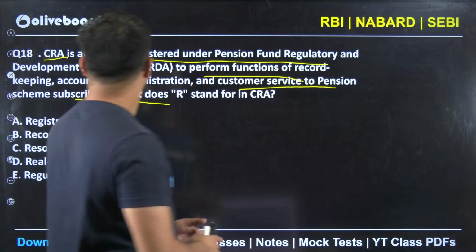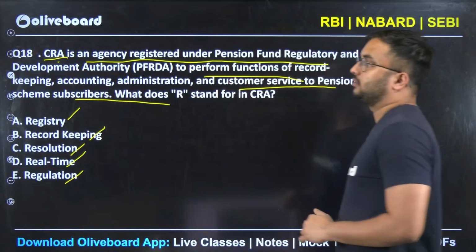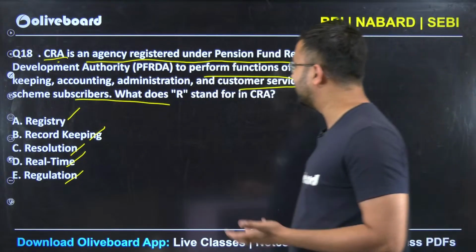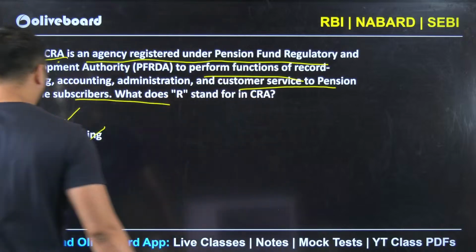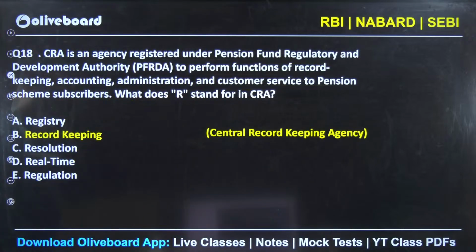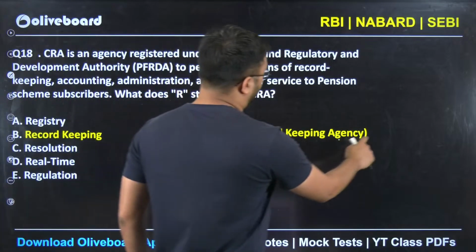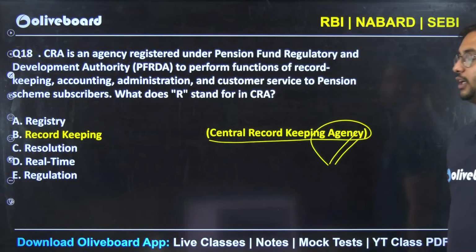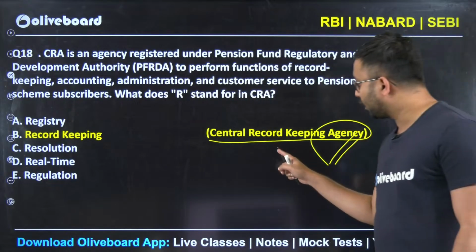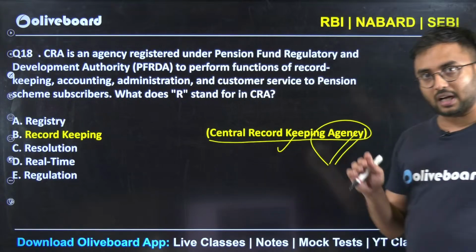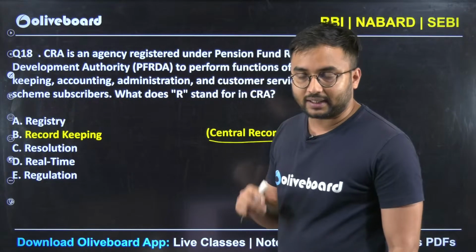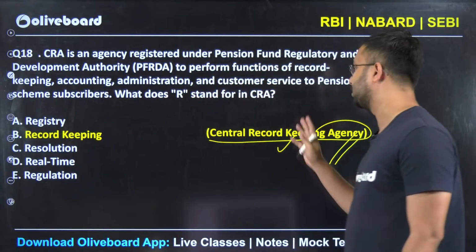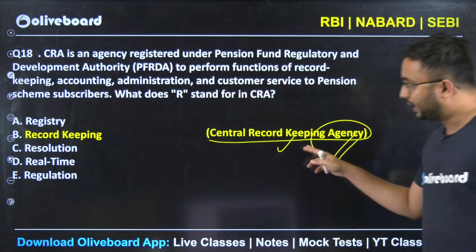So very simple. In your CRA, A is agency, right? What is C? What is R? Can anybody tell? So the answer here is very simple. It is Central Record Keeping Agency. Okay, so here I have given you so that you don't confuse. Central Record Keeping Agency is an arm under PFRDA that is looking after repository of all the accounts, administration, customer service, etc. Okay, so again important.